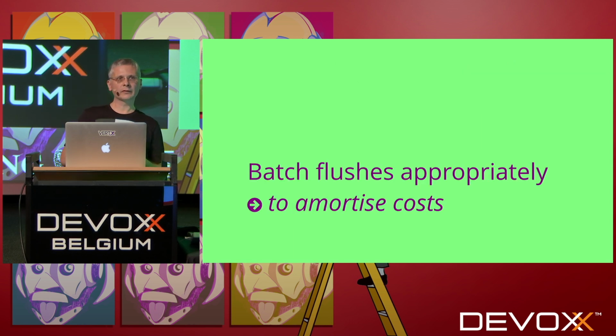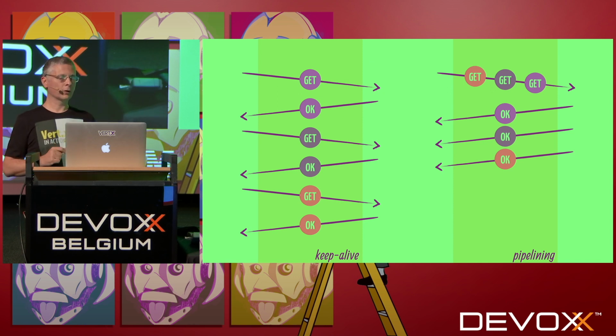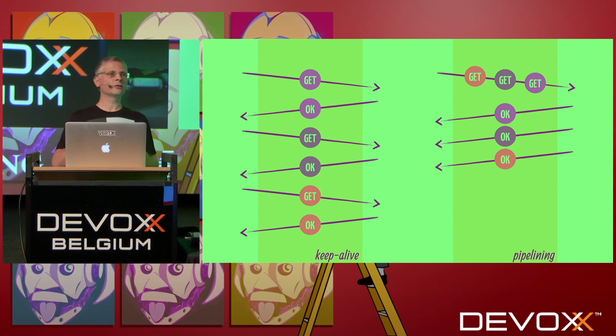So the first thing I learned is that you need to batch flushes appropriately to amortize costs. That's the typical situation with pipelining. On the left, we have HTTP keep alive. HTTP keep alive means that the client will open a connection to the server and keep it and reuse it. The main reason is that creating an HTTP connection, a TCP connection, is very expensive. It takes a lot of time, and if we don't do that, it's a problem for performance, even in browsers.